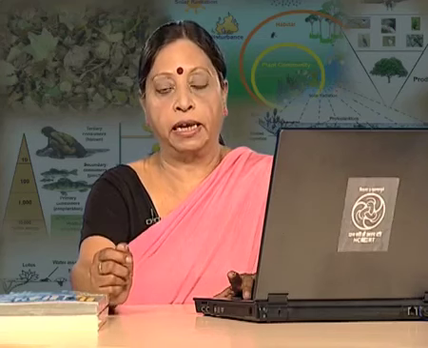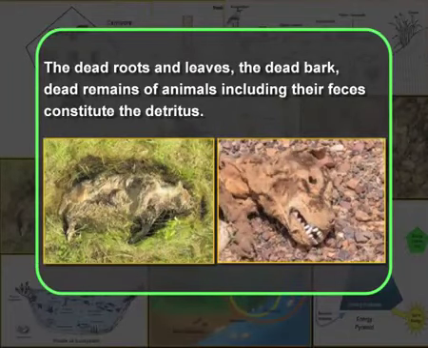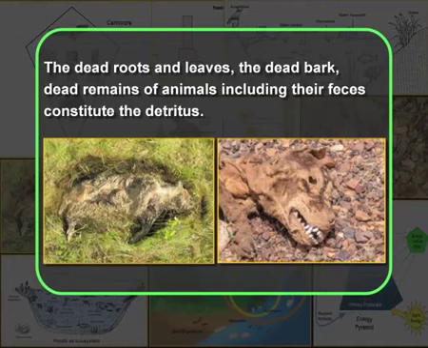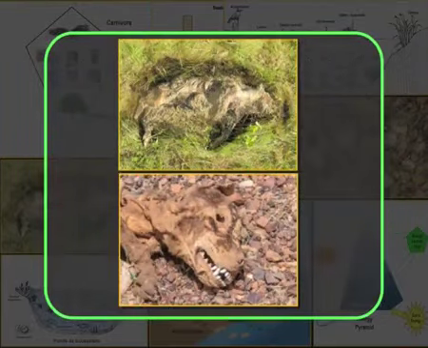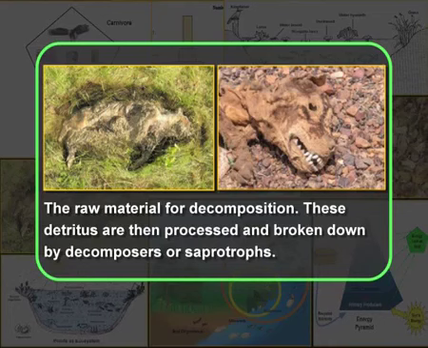So, what I am trying to tell you is that after the death of any living organism, the decomposition process starts. The dead roots and leaves, the dead bark, dead remains of animals including their feces constitute the detritus. As you can see in the figure, detritus is the raw material for decomposition. These detritus are then processed and broken down by decomposers and saprophytes.